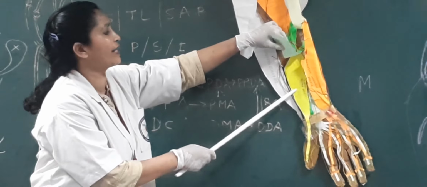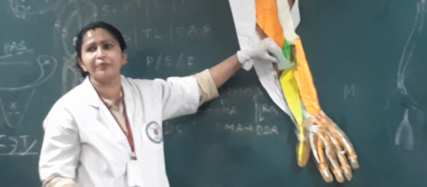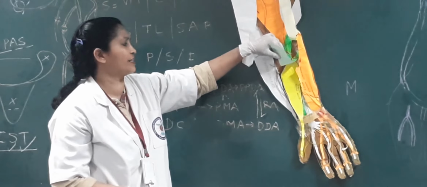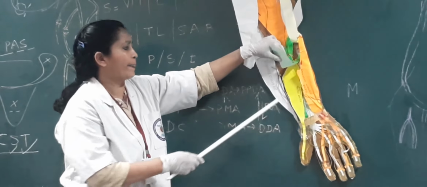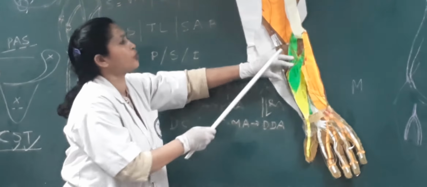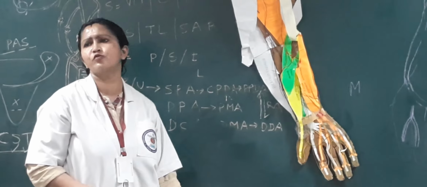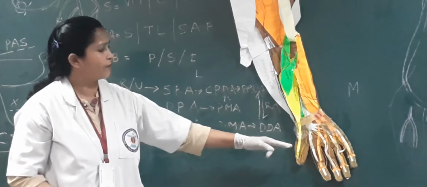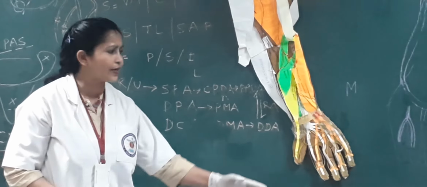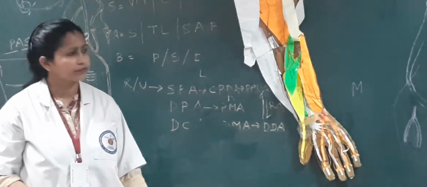And it is supplied by the median nerve, the anterior interosseous nerve, which is the branch of the median nerve, supplying the flexor pollicis longus. As it takes origin from here, there is no function at the elbow joint. There will be flexion of the wrist joint as well as flexion of the first metacarpophalangeal joint as well as the first interphalangeal joint.